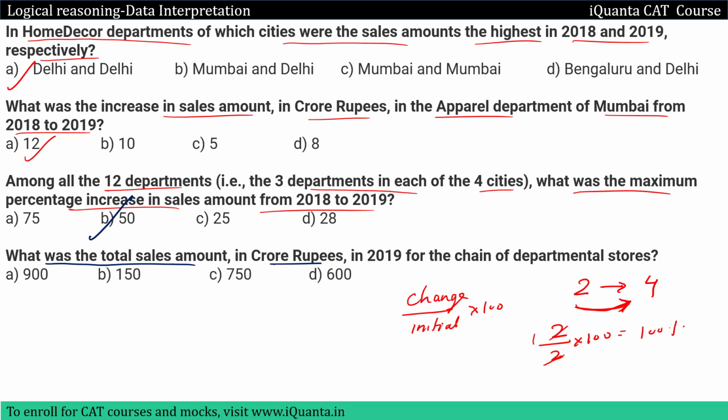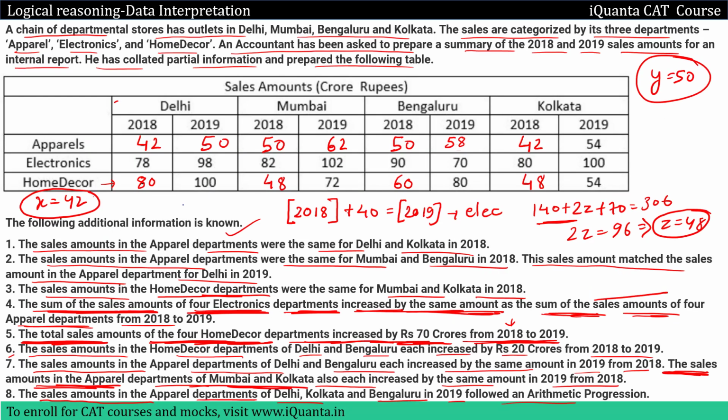Next is, what was the total sales amount in crore rupees in 2019 for the chain of departmental stores? Total amount in crore rupees in 2019. So we just have to add all the sales amounts in 2019. This is very easy. 50, 98, 100. This becomes how much? 248 if you add this. Then 62, 102, 72. So this is 236. Then 58, 70. If you add this, this becomes 208. And at last we have this, which becomes 208.